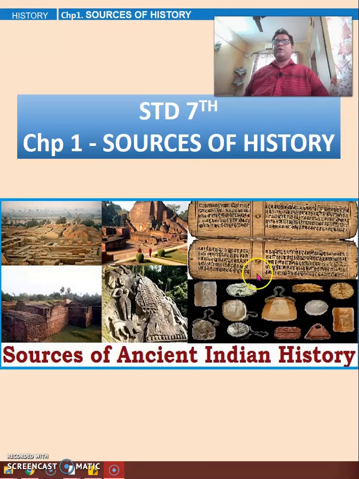Can you see this picture over here? All these are civilizations. This is another civilization. Here you can see another civilization. Here some kind of inscriptions are there, manuscripts you all have learnt and seen before in your previous class, right? Also you can see some kind of articles over here. These are called sources of ancient Indian history. Let us go into it and see what we are going to learn. Okay?